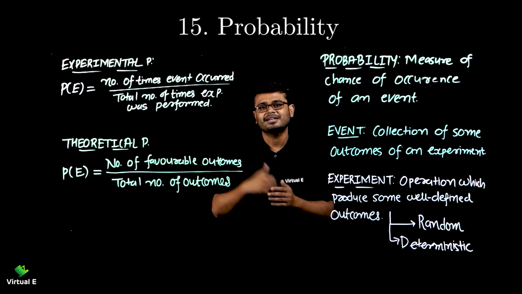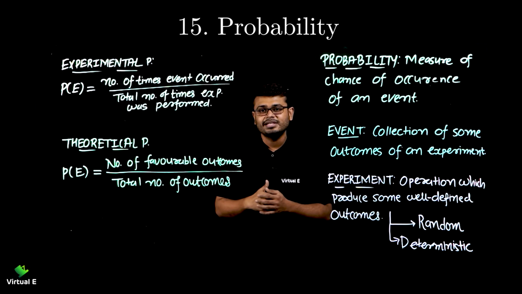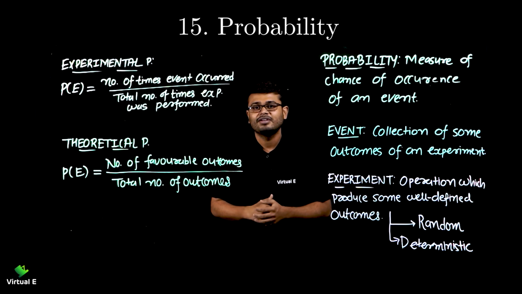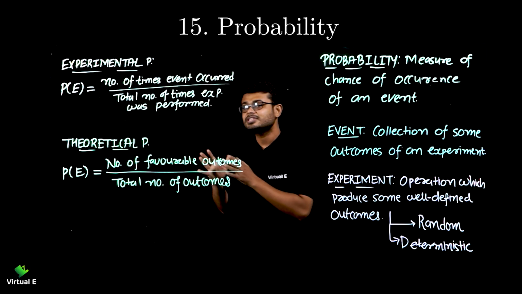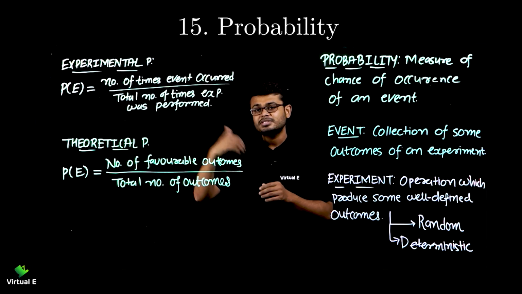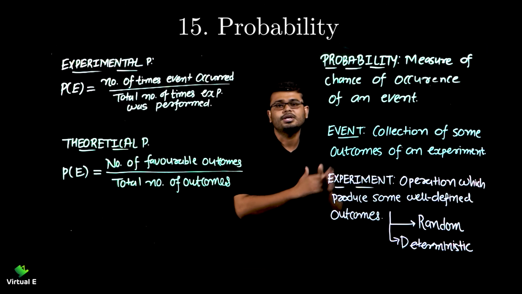Sometimes we say 1 in a million, 1 in a billion. So think of a probability of 1 out of a billion, 1 out of 100 crore people, that's a very difficult thing to do. It doesn't mean that it doesn't exist. Less probability doesn't mean that it is not going to happen, and more probability doesn't mean that it is surely going to happen.